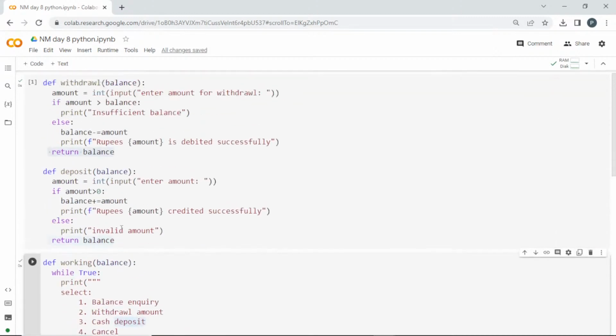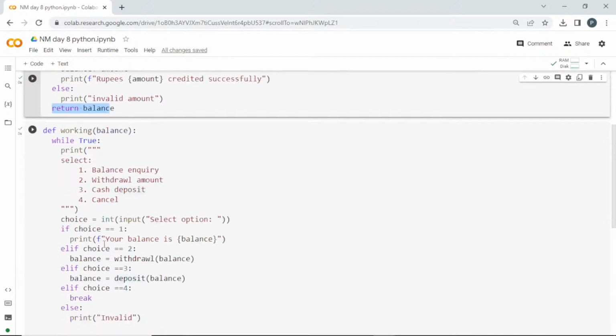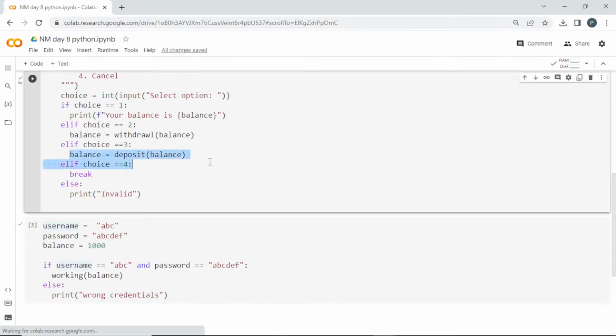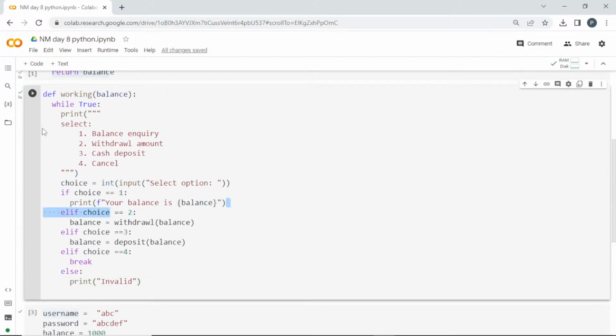Similarly, using deposit, I want to check whether the amount is greater than 0, because I don't want any negative values. If it is greater than 0, I add it to the balance, and next I print the amount. Finally I return the balance, and that balance will be stored here. So when you ask, it is going to tell you what balance amount you have.